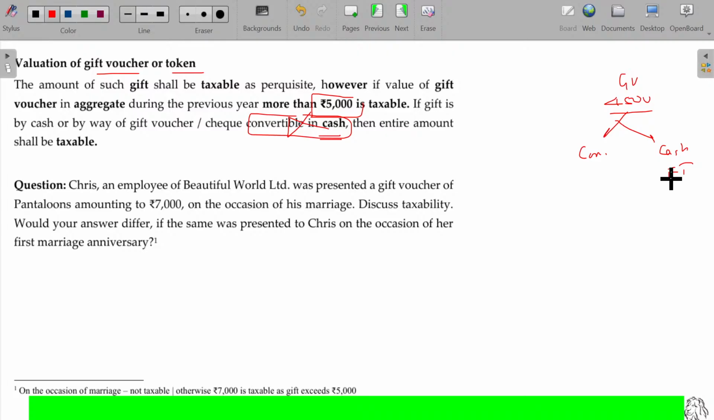In excess of 5,000 is always fully taxable. If it is less than 5,000, it should not be convertible into cash. You can purchase any commodity for your requirement using that, then okay, allow.